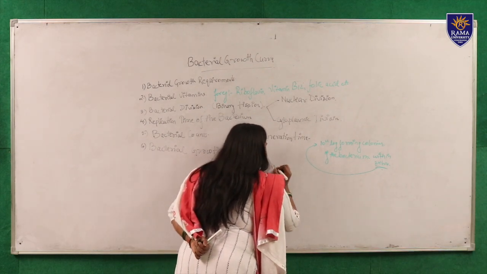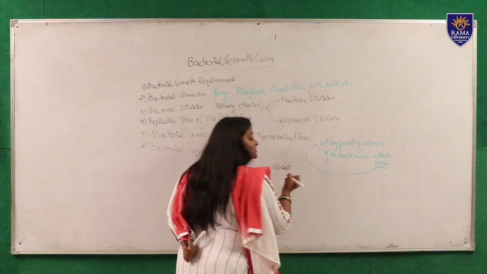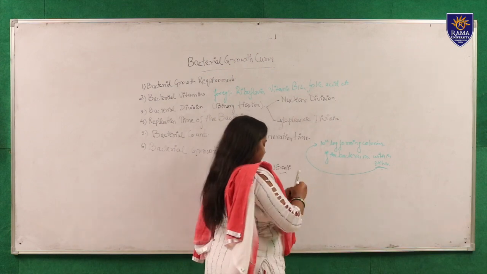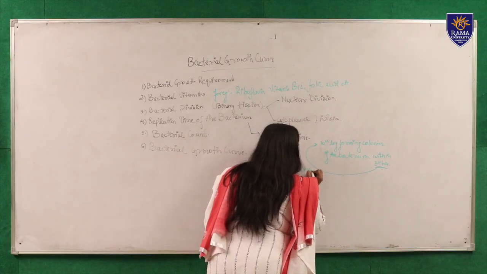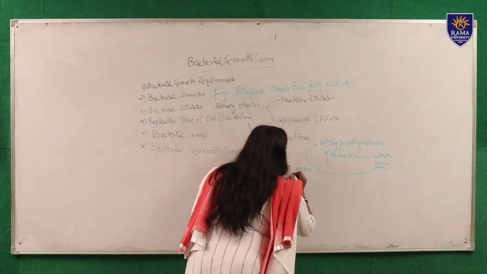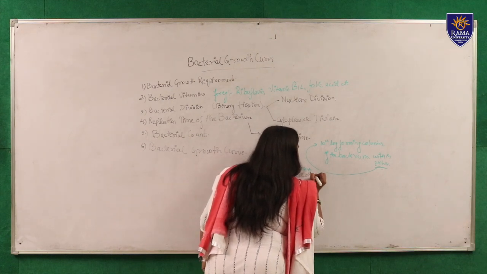Number one is E. coli, and its generation time is about 24 hours, like that of other pathogenic bacteria.